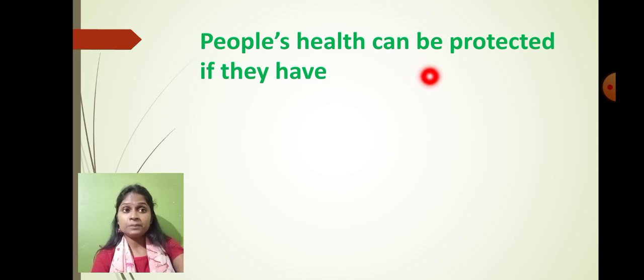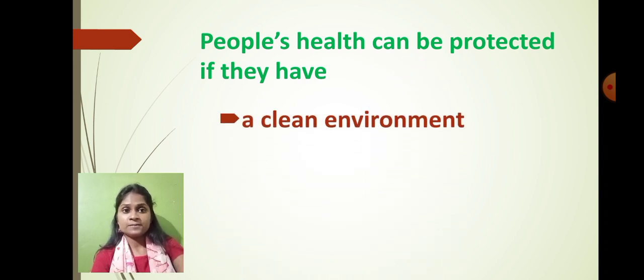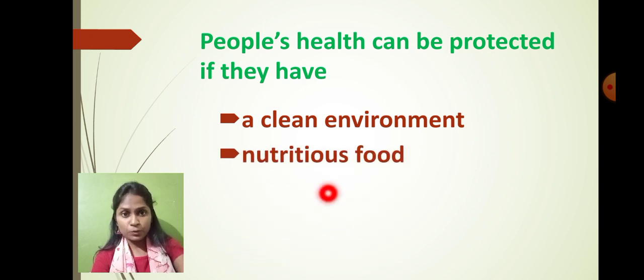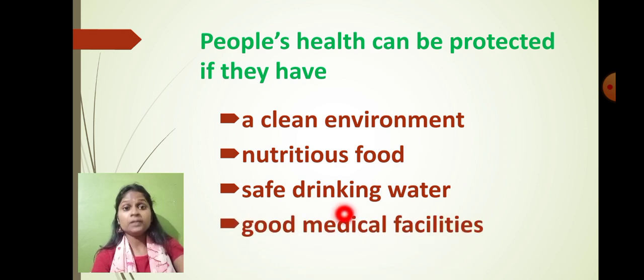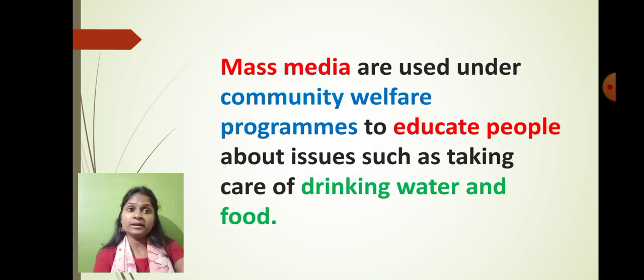So how we can save the people's life? We can save the people's life by following ways. The first, by keeping the clean environment, by providing people nutritious food, by giving the safe drinking water, and by providing people good medical facility. So these are the four factors which are important for the personal health of an individual.